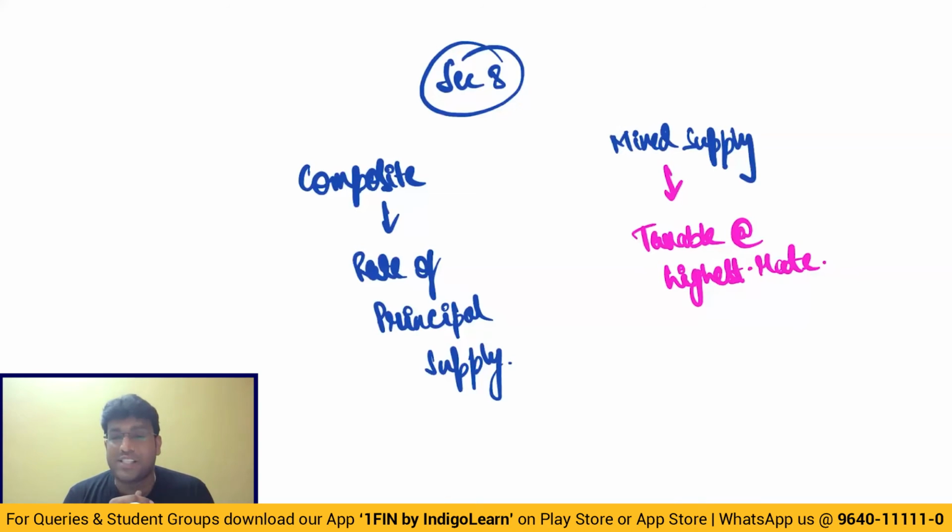So please check the rate of GST of cashew. Please check the rate of GST of almond. Please check the rate of GST of pista. And out of all these three, whichever is the highest rate, that rate of tax will apply. I'm sure we are getting complete clarity on this point, my dear friends. So come on, composite supply is taxed how, my dear friends? Composite supply is taxable at the rate of principal supply. I repeat once again, composite supply is taxable at the rate of principal supply, whereas mixed supply is taxable at highest rate. That's it.